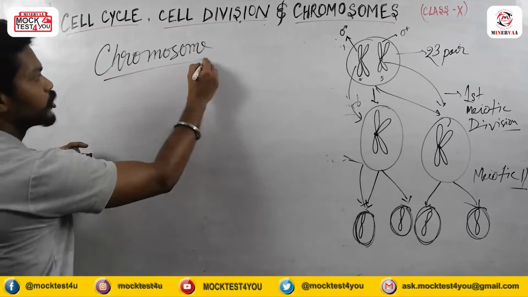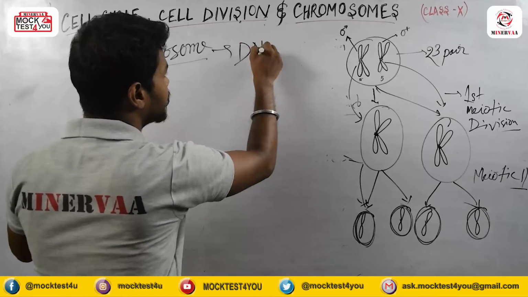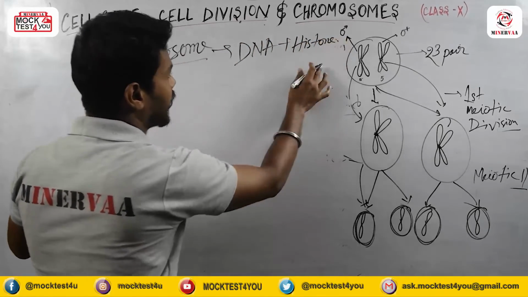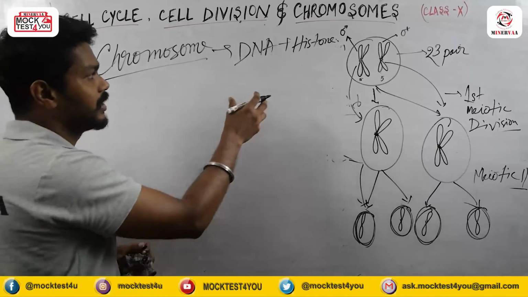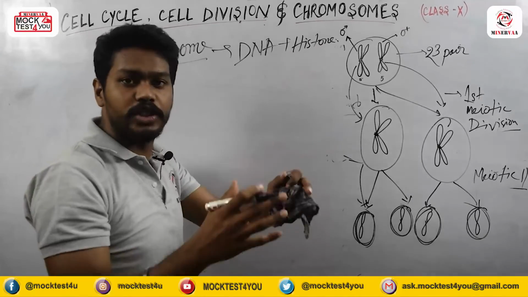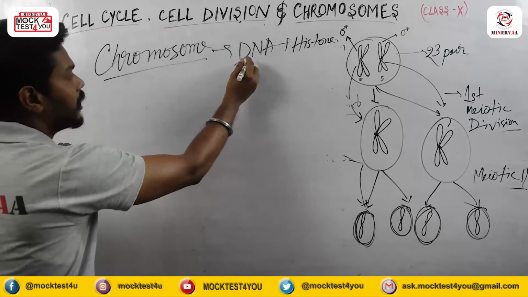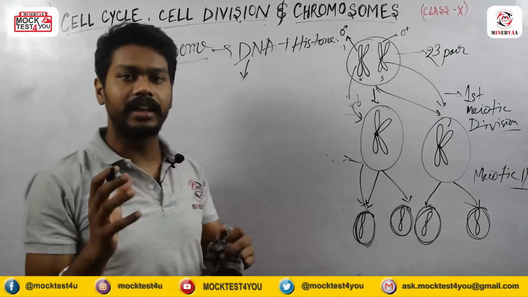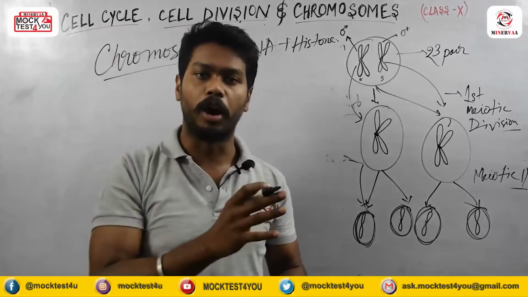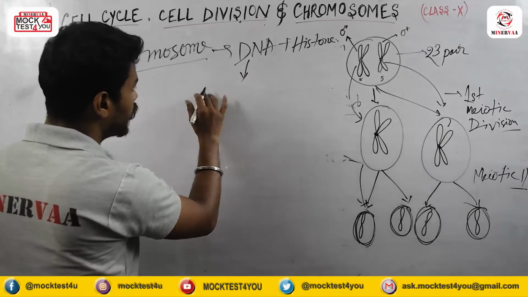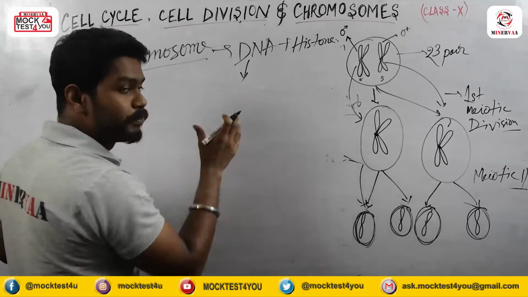So mainly the chromosome contains DNA and histone, and different types of histone monomers together produce the histone octamer, which is H2A, H2B, which I already showed you. Now we will talk about DNA, because DNA is the main genetic material which carries the genetic character from parent to offspring, and this DNA contains only nucleotides.